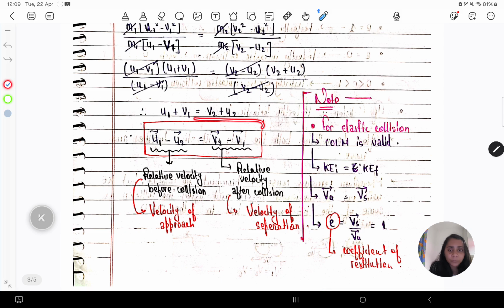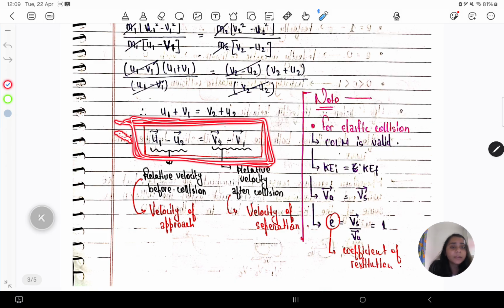This is important. So for elastic collision, velocity of approach is equal to velocity of separation, or you could say the relative velocity before collision is equal to the relative velocity after collision, or simply U1 minus U2 is equal to V2 minus V1.